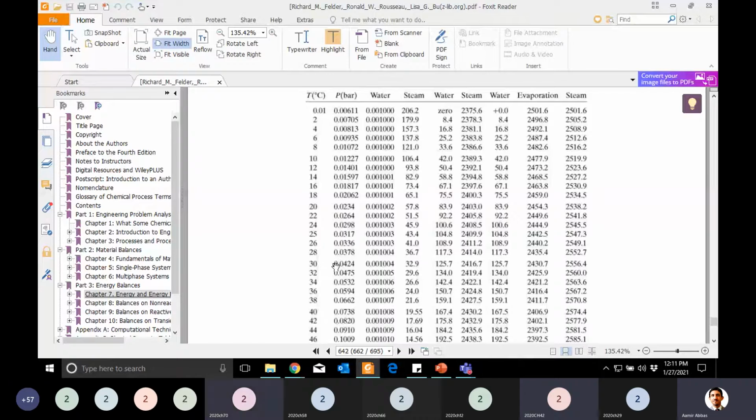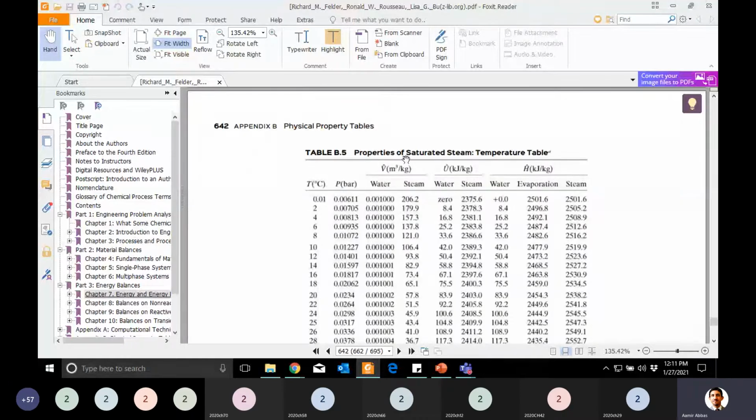Yes, sir. So for 30 degrees C, what property were we looking for yesterday? We were concerned about specific enthalpy, because when we solve the energy balance, we need enthalpy. For this water there are three columns: specific volume, internal energy, and then enthalpy.